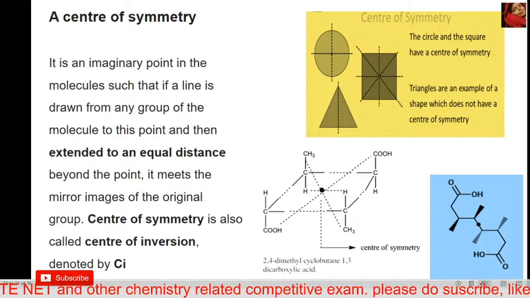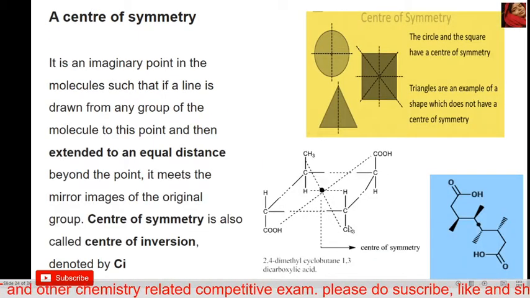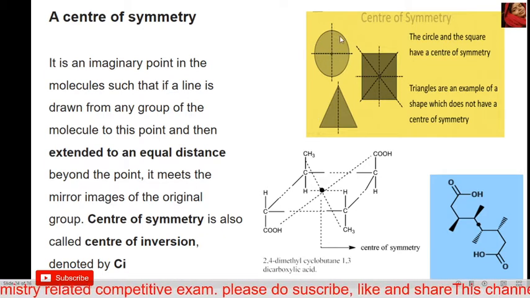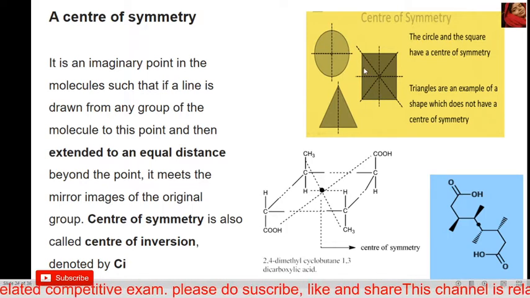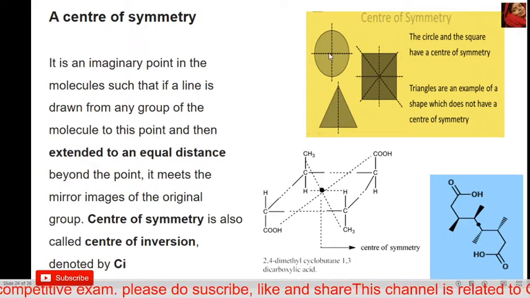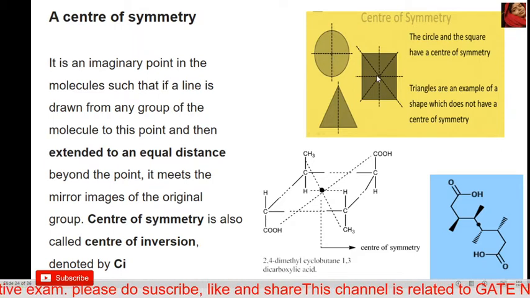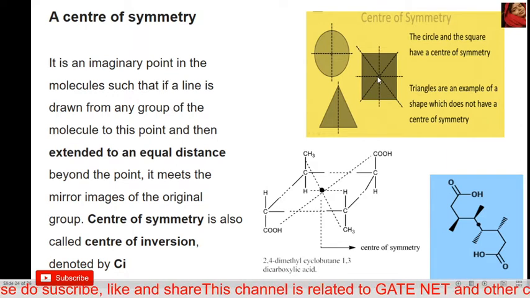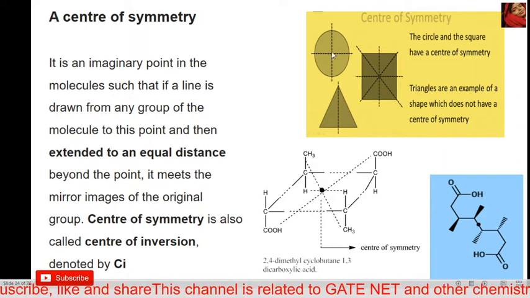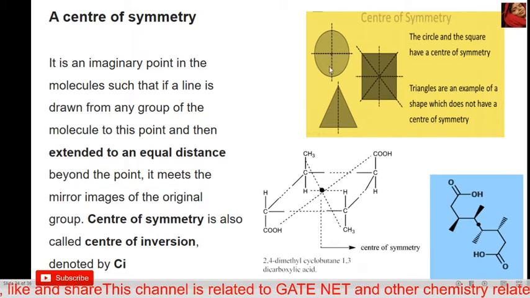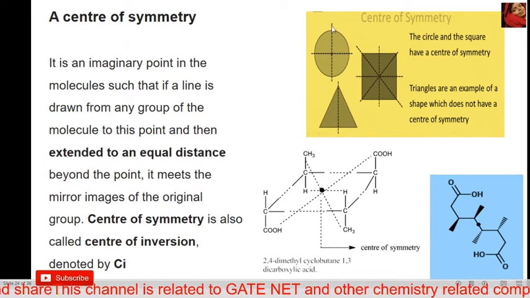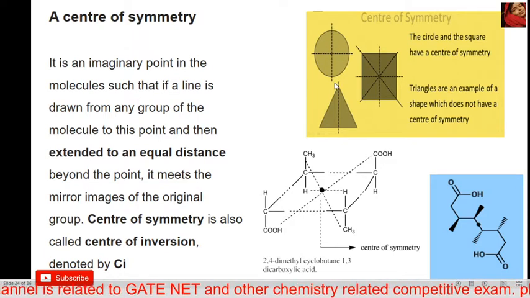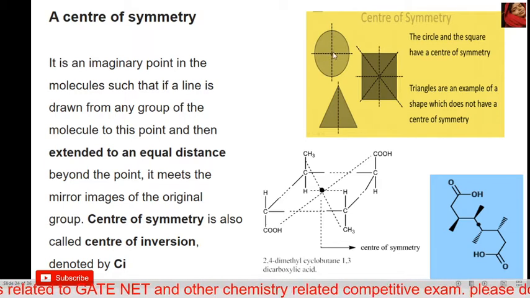And what is the center of symmetry? Center of symmetry means an imaginary point is present in the center. For example, in a sphere or a square, an imaginary point is present in the center. Then if an imaginary line passes through the center, the other atoms are present at the same distance from the center.